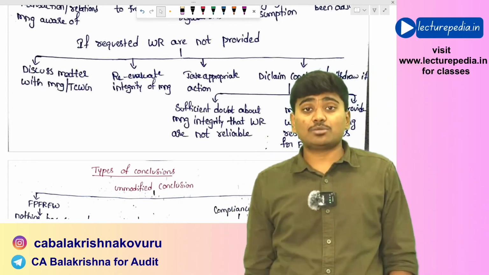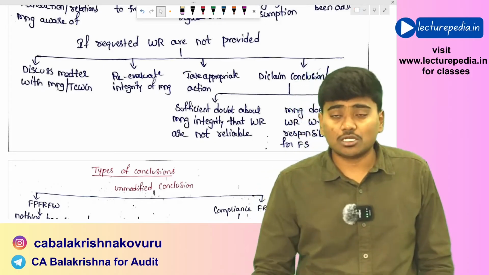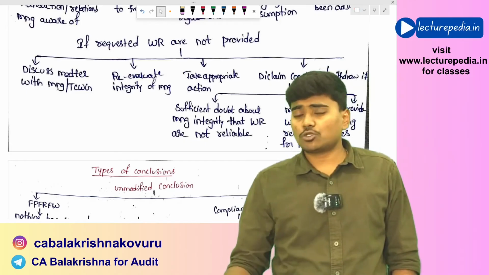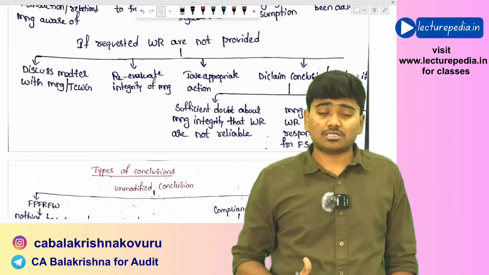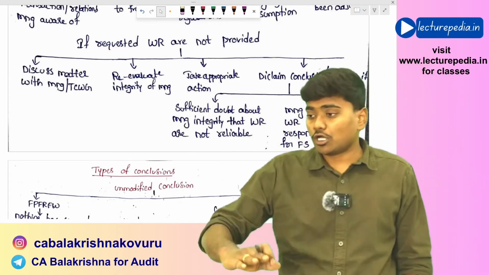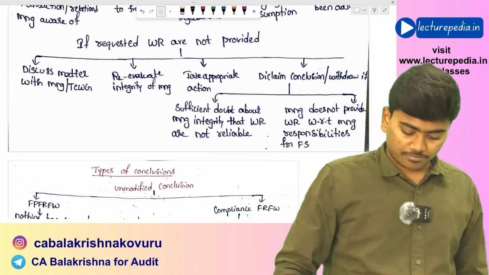And also if management is refusing to give basic minimum written representations with respect to its responsibility for the financial statements, in that case also you can determine whether to give disclaimer of opinion or to withdraw from the engagement.